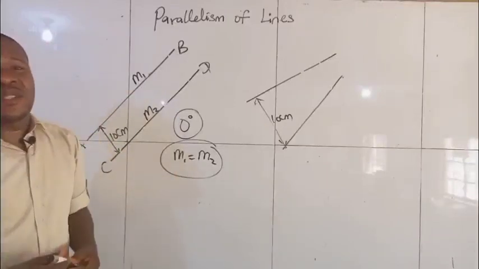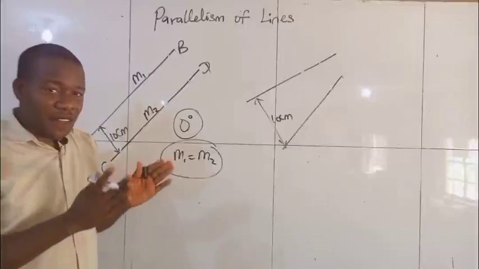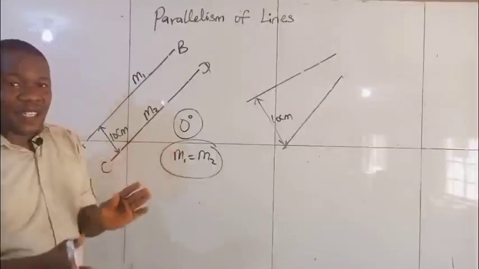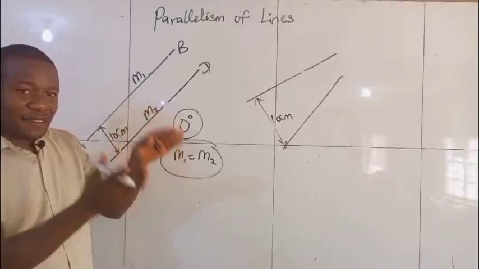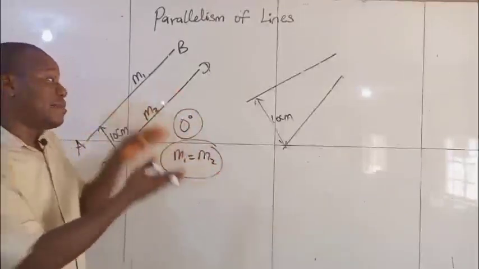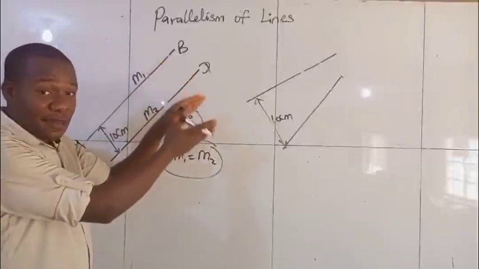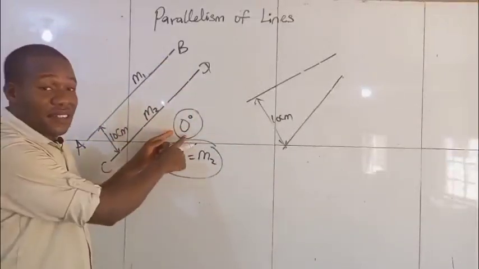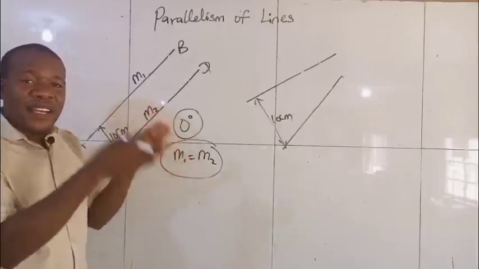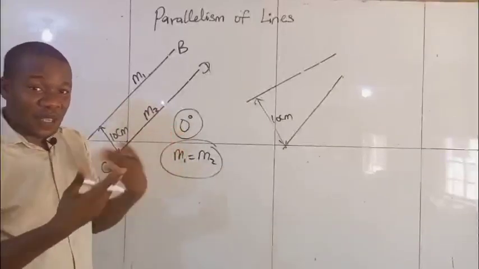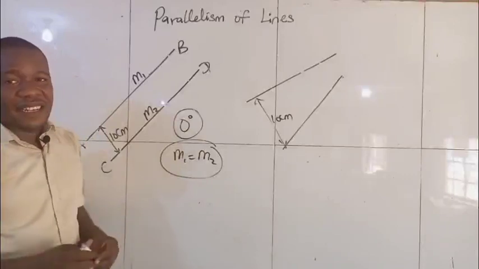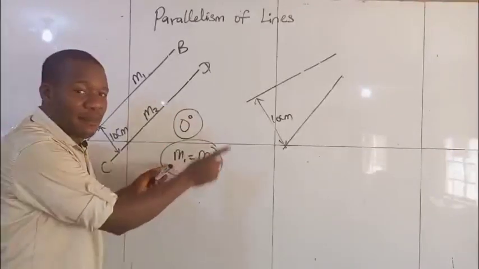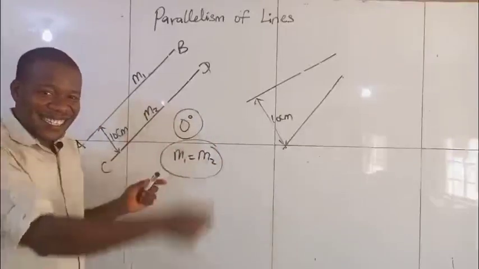So the summary of the class today: number one, parallel lines are lines that will never meet regardless of the extension. Number two, the reason why two parallel lines will never meet is because they are equidistant from each other at every point in time. They maintain equal distances. Number three, the angle between two parallel lines is 0 degrees, because angles are formed where two lines meet, and parallel lines will not meet anywhere. And finally, number four, the gradient of two different parallel lines must be the same.